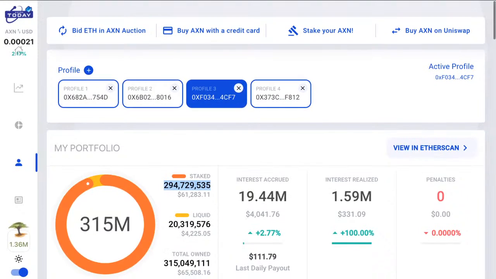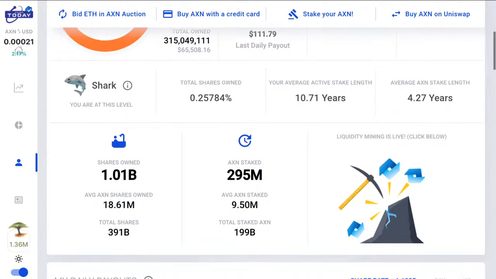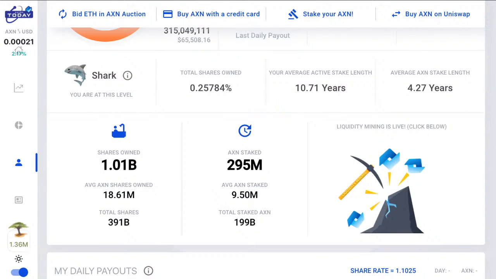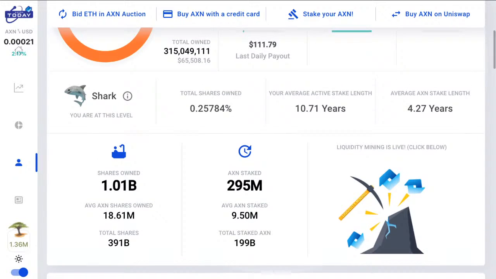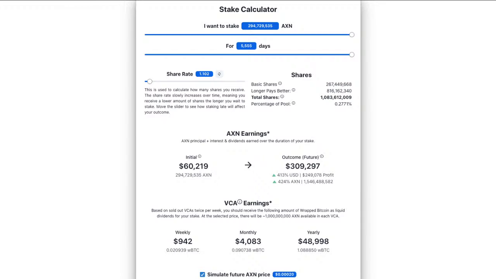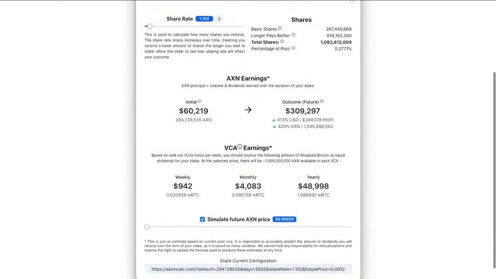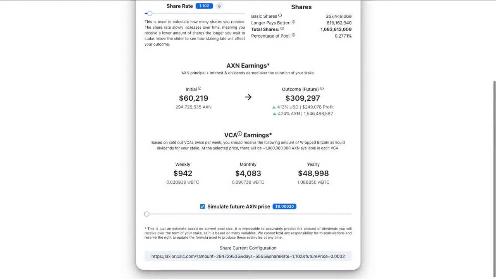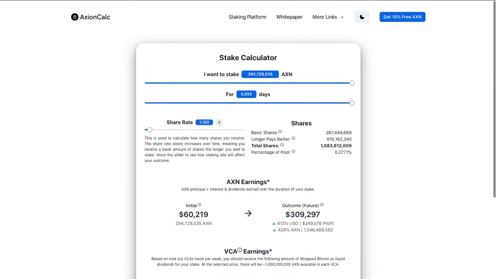Obviously they're not fully staked, so the share rate would have been slightly different. They are at 1 billion shares, so that's pretty epic. And they've got 0.257. The calculator says 0.277, so pretty accurate. They're looking at 60,000 to 309 for the Axion, but with the wrapped Bitcoin, they're looking at least $50,000 per year. So they're looking at getting almost $1,000 per week, which is pretty handsome indeed. And that's at the current price.